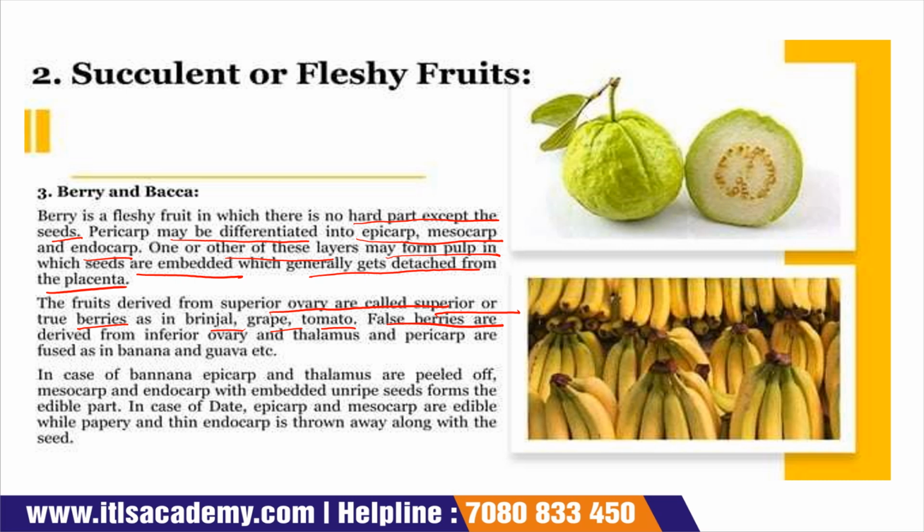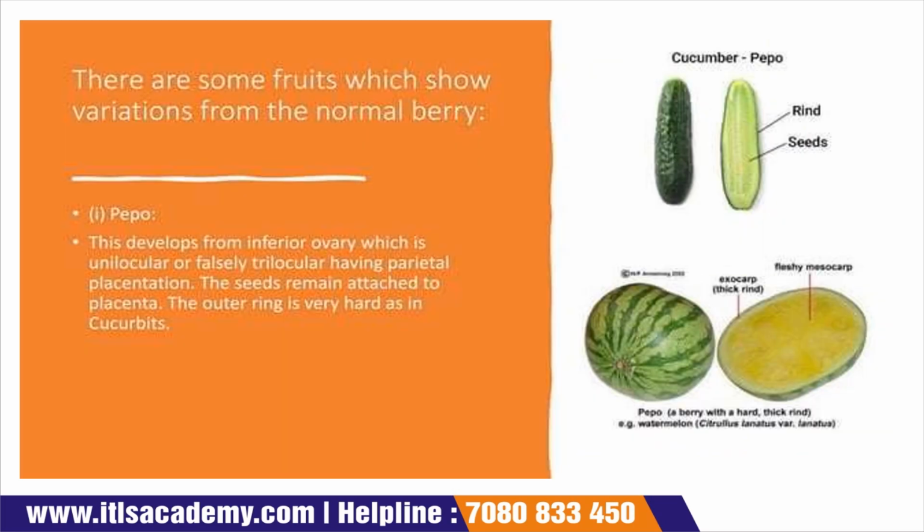Now, in case of banana, epicarp and thalamus are peeled off, and mesocarp and endocarp with embedded unripe seeds form the edible part. In case of date, epicarp and mesocarp are both edible, but the thin endocarp is thrown away along with the seed. So these are about the berries.